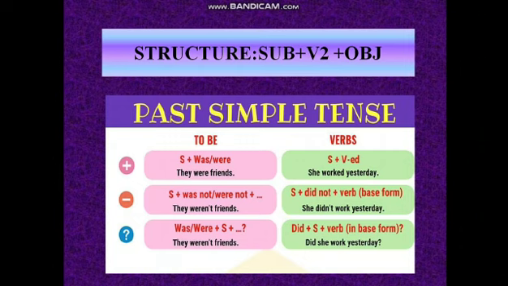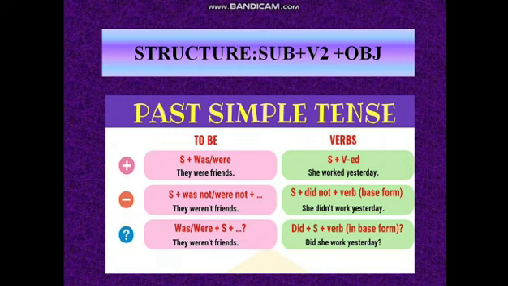Now minus means negative sentence, and for making a negative sentence we use not. So what will be the formula of a negative sentence? Subject plus was not or were not plus object. Means what is the subject? They were not friends. They is the plural subject, that's why were is added to it, and after were we have added not to it, so it becomes they were not friends.